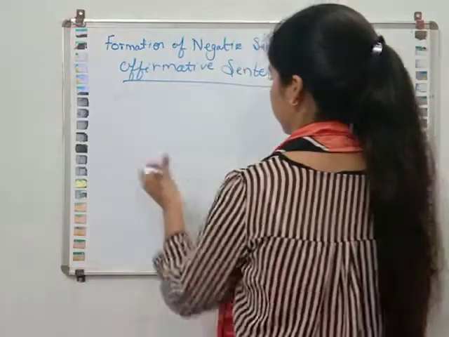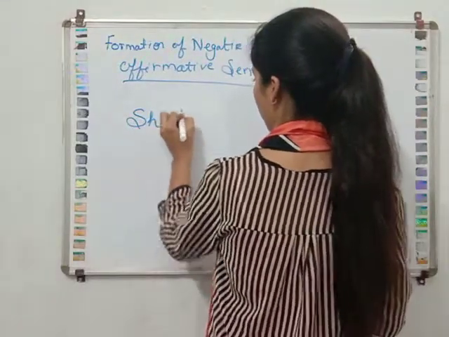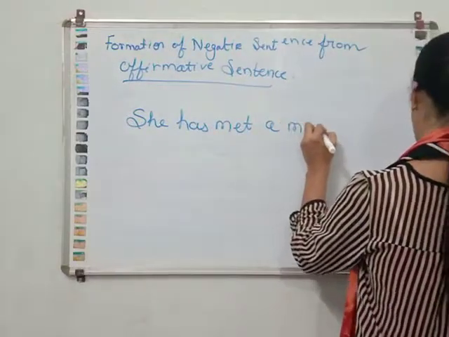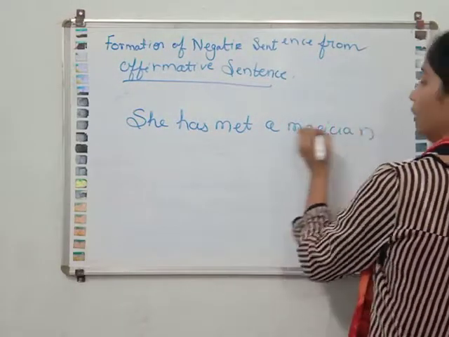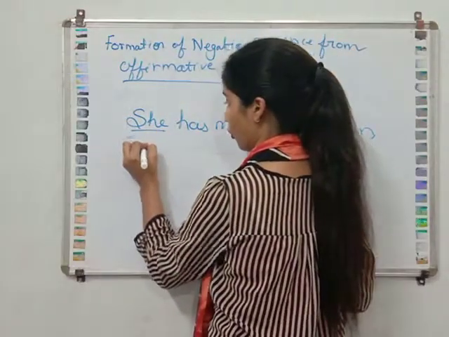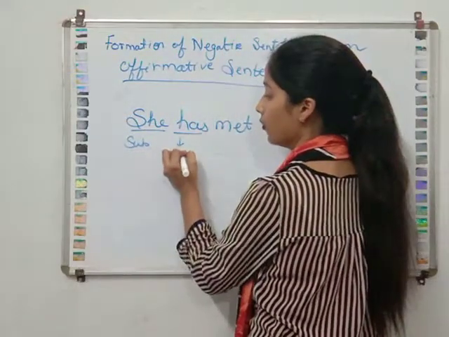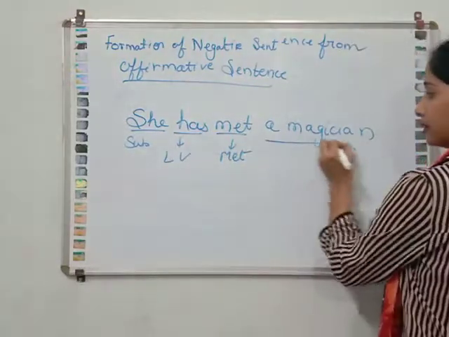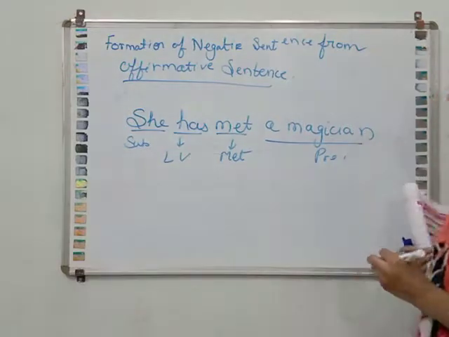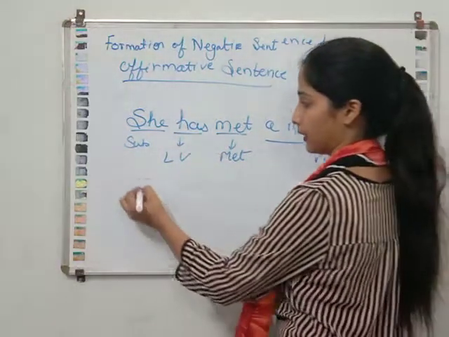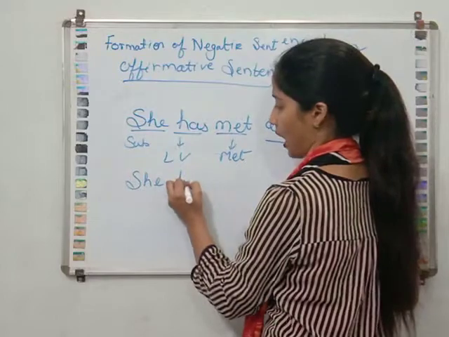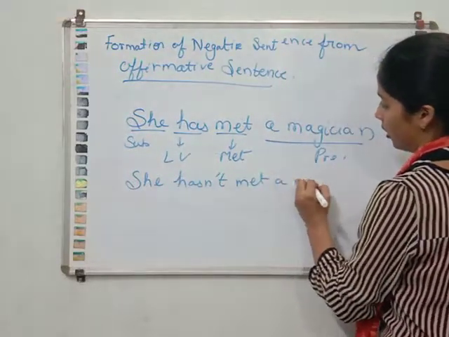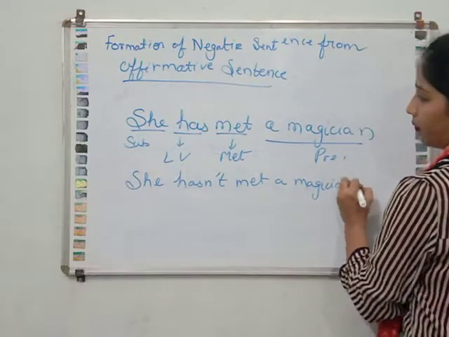Here you can see that she is the subject, has is the linking verb and met is the main verb, and this is the predicate of the sentence. So now we will write like this: she has not met a magician.